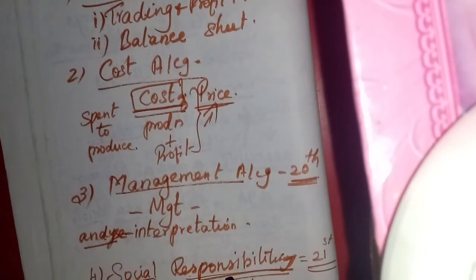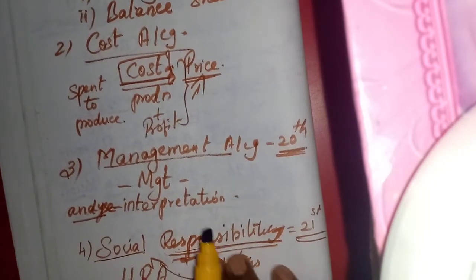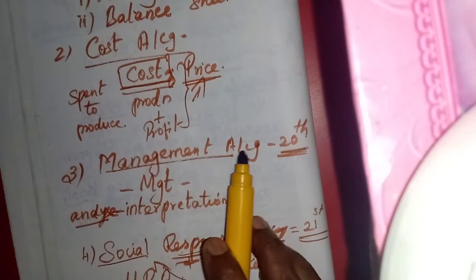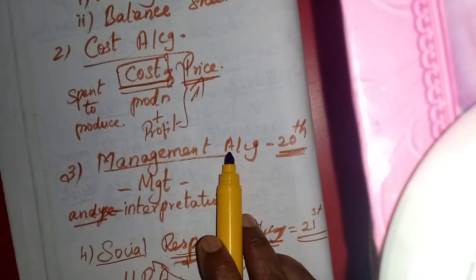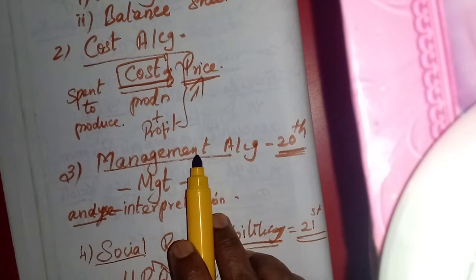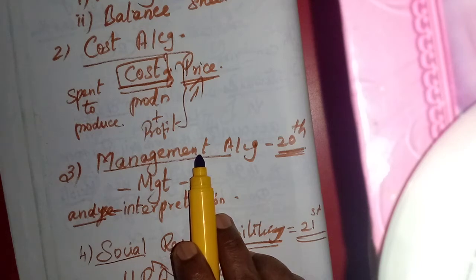Then the next accounting is management accounting. This accounting came into existence only in the 20th century, the last century, because they appointed many managerial experts to manage the business.